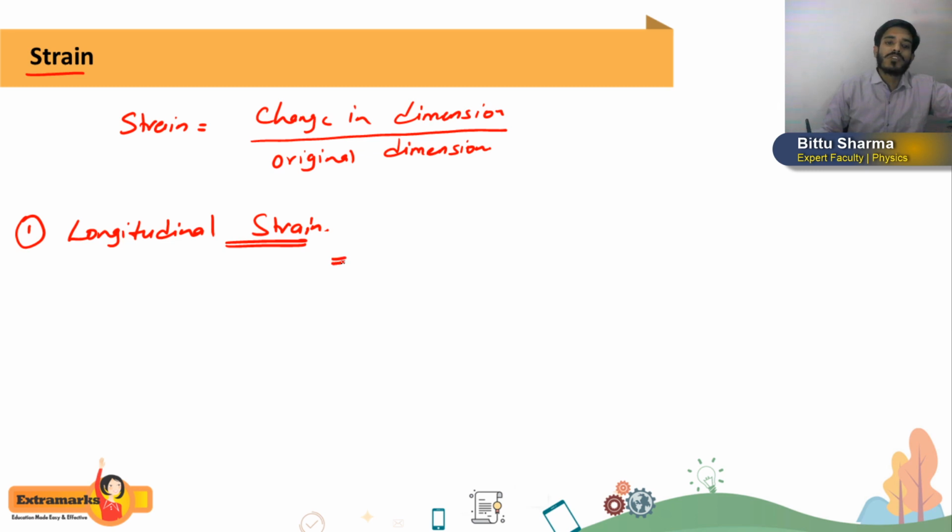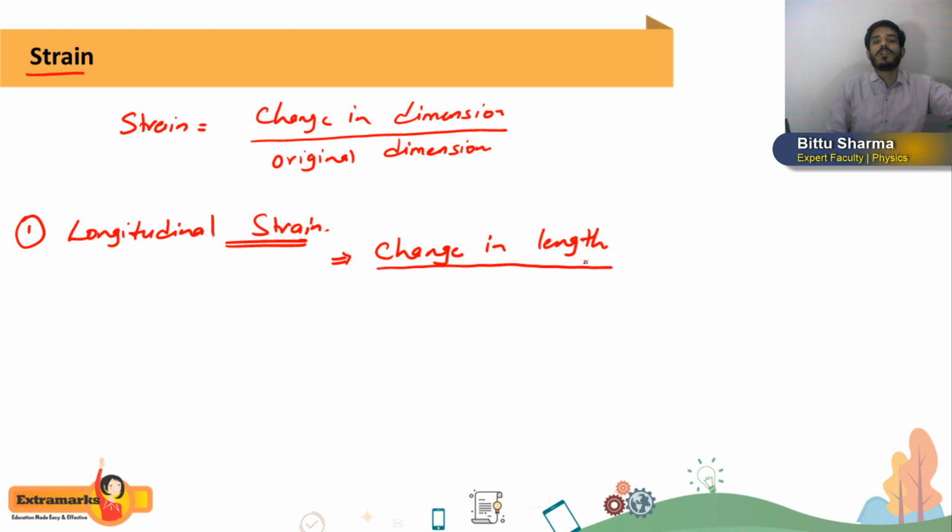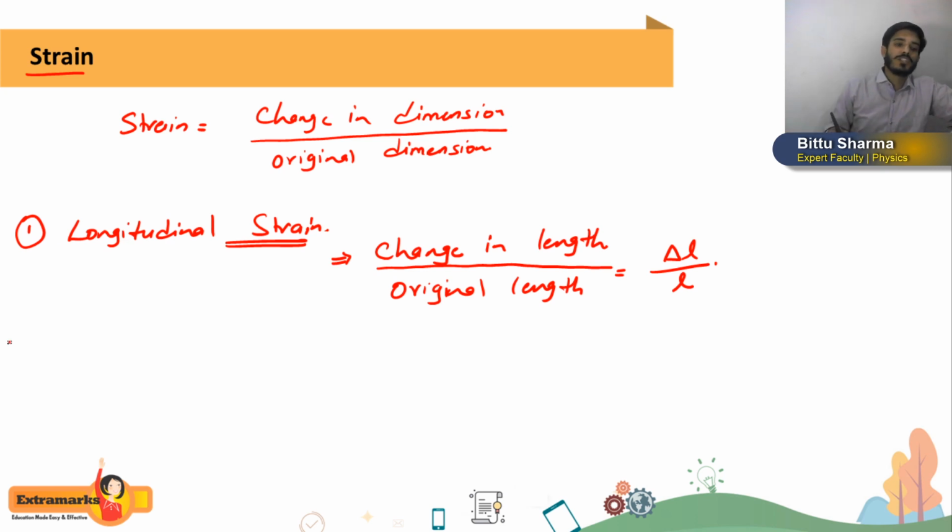So longitudinal strain is what? A change in length per original length. If we apply force along its length, then only length will change. So change in length per original length. Yeah, change in length per unit length, you can write original length. So this is longitudinal strain. Either it is tensile or it is compressive, whatever it is, the formula will remain the same. What? Change in length per original length.